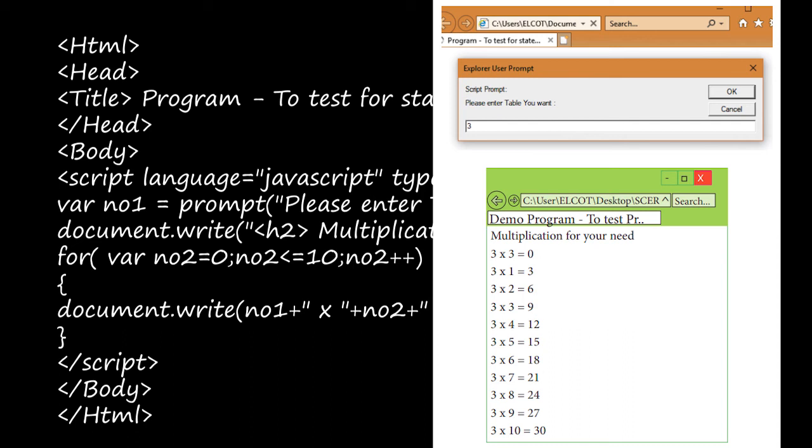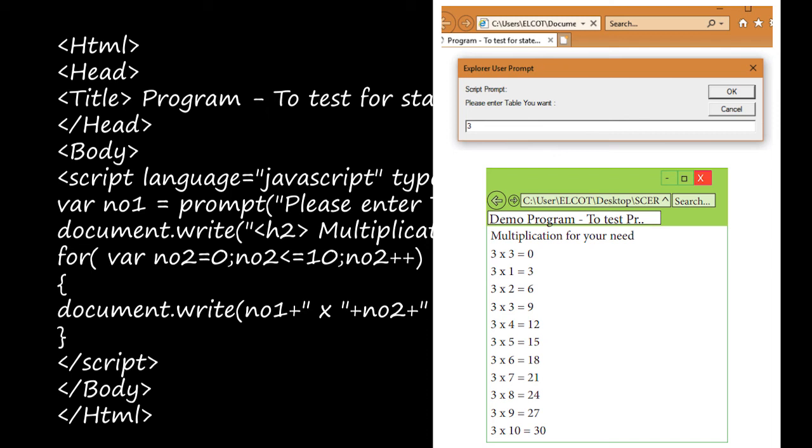So next time if you see, it will increment by 1. The value of NO2 will be incremented by 1. So it will change to 4, right? And next time it will change to 5. Next time it will change to 6. Likewise, the value of NO2 will be changing in each line. First we have initialized as 0. So the value in the first row will be 0.